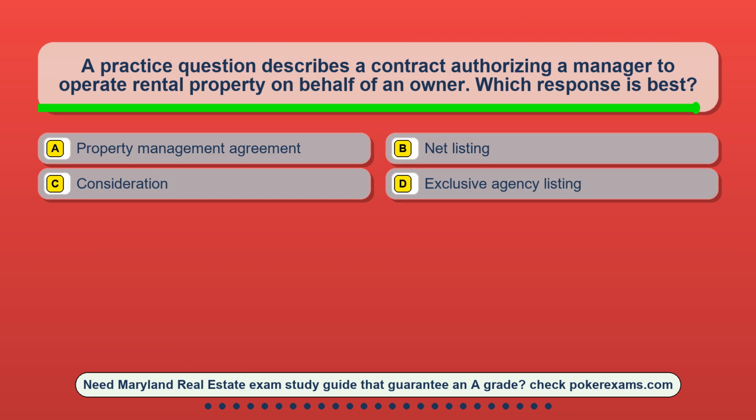Question 22. A practice question describes a contract authorizing a manager to operate rental property on behalf of an owner. Which response is best? Option A, property management agreement. Option B, net listing. Option C, consideration. Option D, exclusive agency listing.